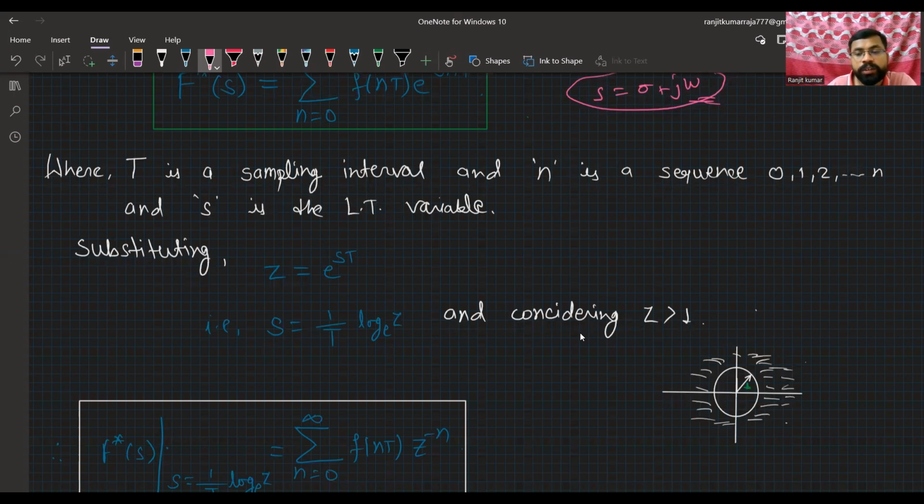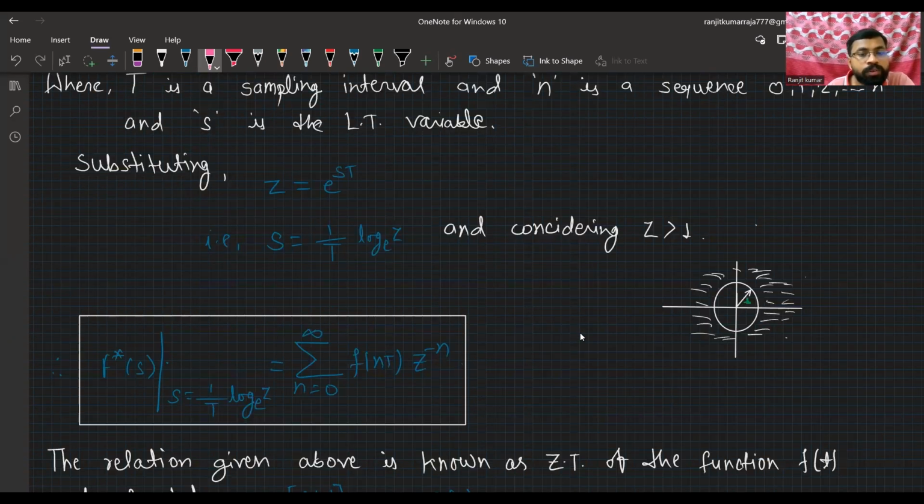And also considering a circle, that is the unit circle, we consider the region outside of this unit circle as the region of convergence of this function, for z greater than 1. Z is nothing but the equation of this circle. After applying the logarithm here, we will get s equals 1 by T log e base z.